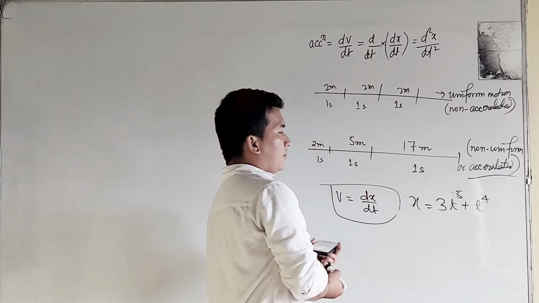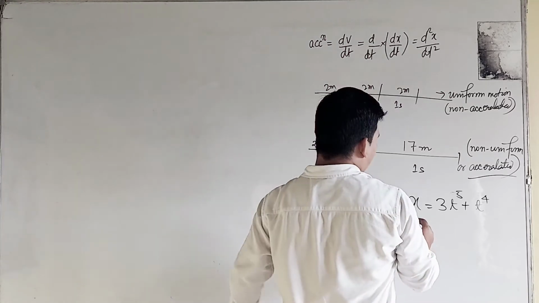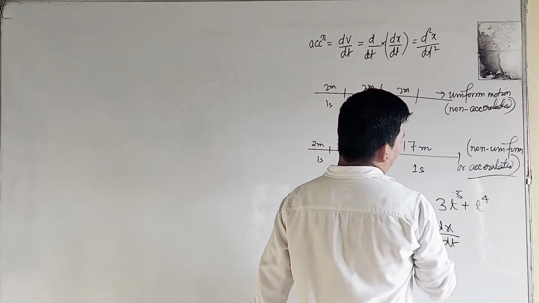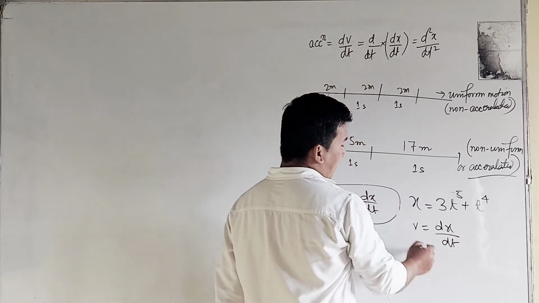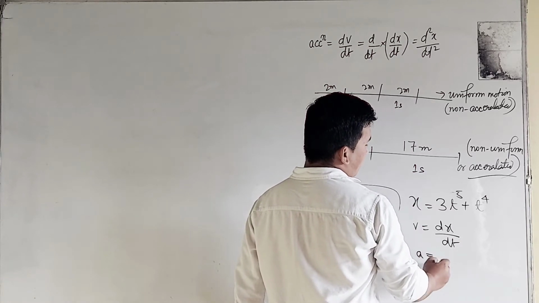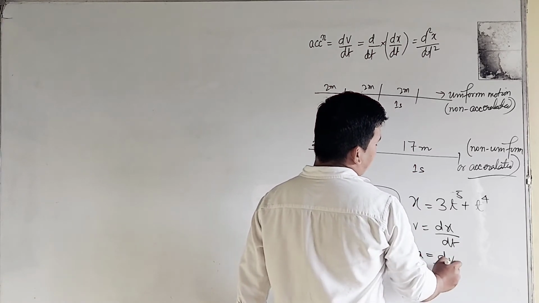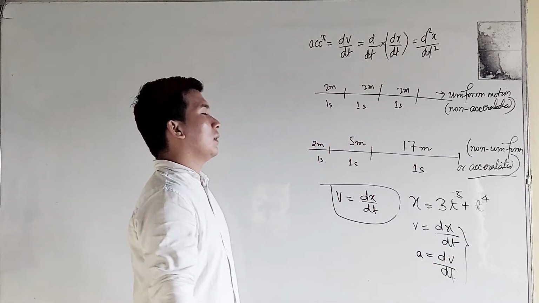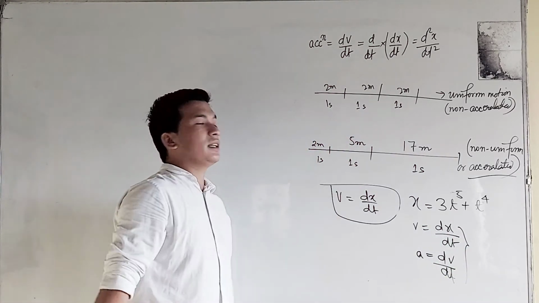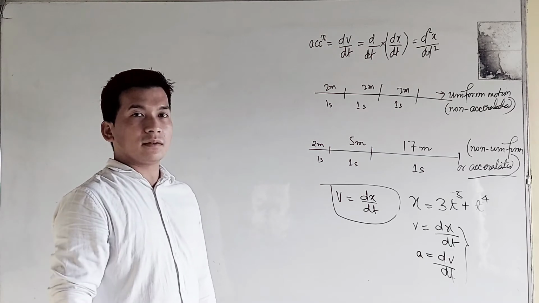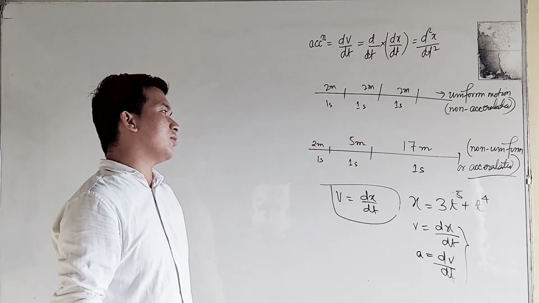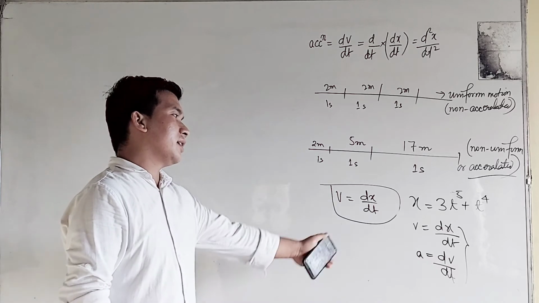So velocity will be equal to dx divided by dt. Then let us find out the acceleration. Then it will be dv by dt. So we require double differentiation for the function given in terms of displacement, to find out the acceleration.